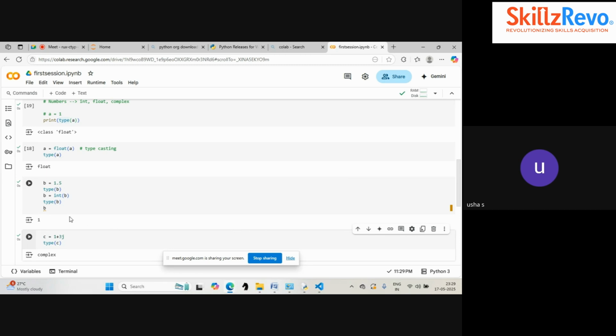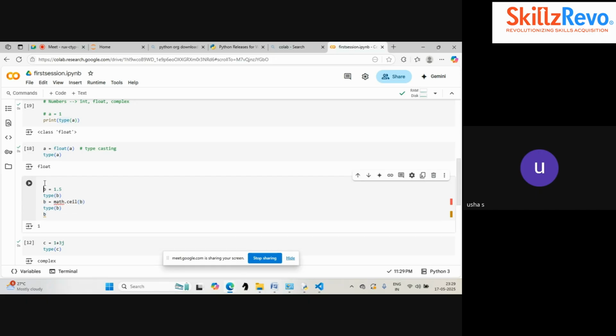For converting that to the next value, we have a special function. Anyhow, we will be learning those functions later. I will just give some hint about that. Instead of int, if I am giving that value as ceil, this is the command available in the math package. Mathematics is a built-in package in Python. We have to use that package using the command called import math. When I give this command, this will give me the function called ceil. Now this will create an output 2. Previously it was 1, right? Now it is showing me 2.